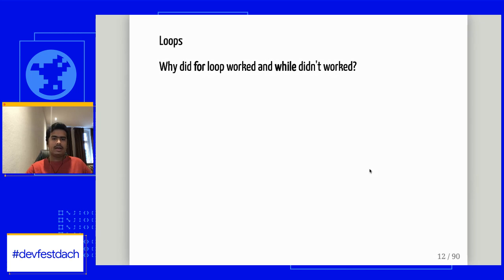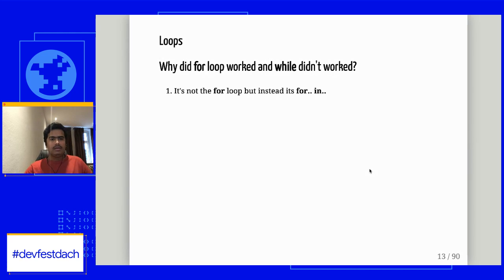If we look at our data types in Python, all of the data types which you want to run over a loop are a type of iterators. And when we gave a set to a for loop, it just worked because it considered the set as an iterator and went over it. But when we gave it to a while loop, it says a set is not index subscriptable, and the reason behind that is it's an iterable.